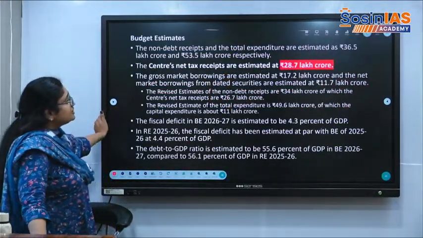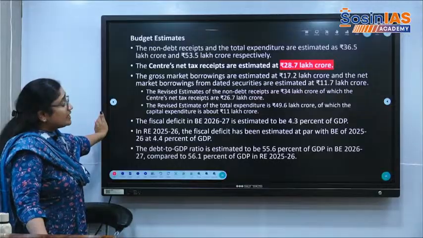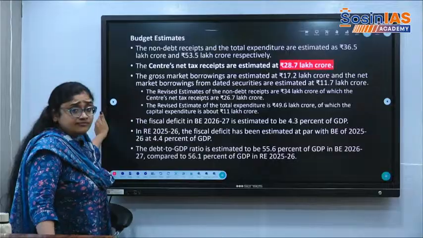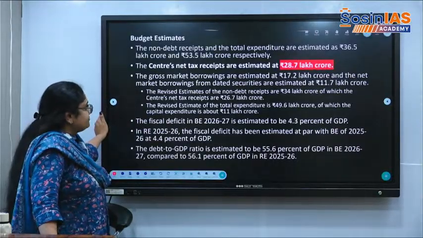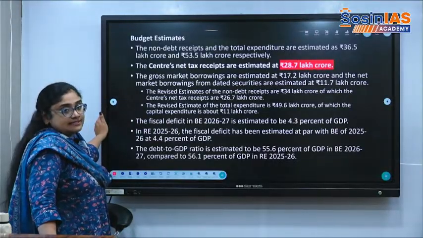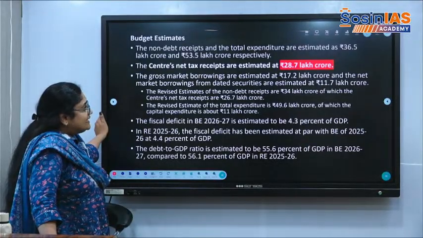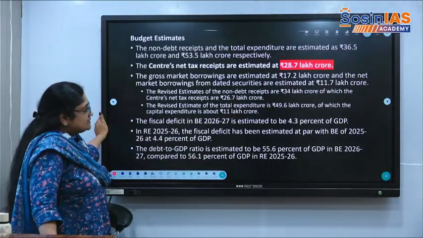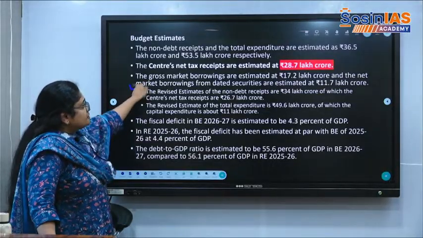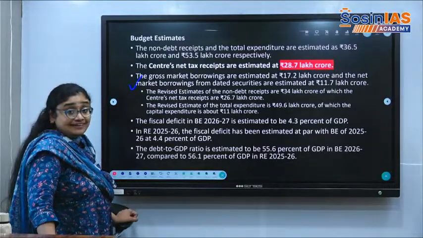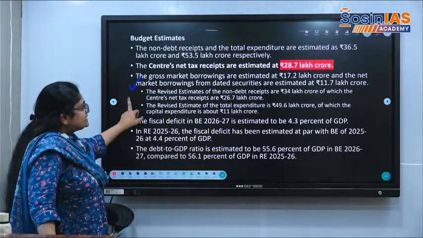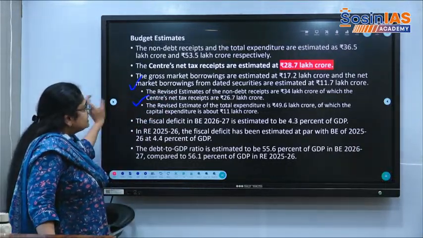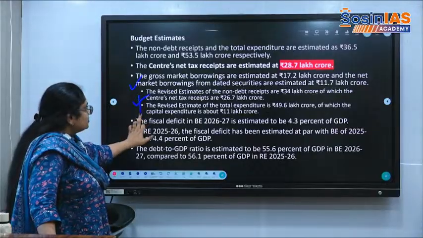So we can see the figures here. Non-debt receipts, whatever we receive in the form of tax and non-tax revenues, are 36.5. Expenditure is 53.5. Net tax receipts the center will get are 28.7 lakh crore. The gross market borrowings are 17.2 and the net market borrowings are expected to be 11.7 lakh crore. The revised estimates of non-debt receipts are 34 for the previous year. So these are the stats for the previous year.